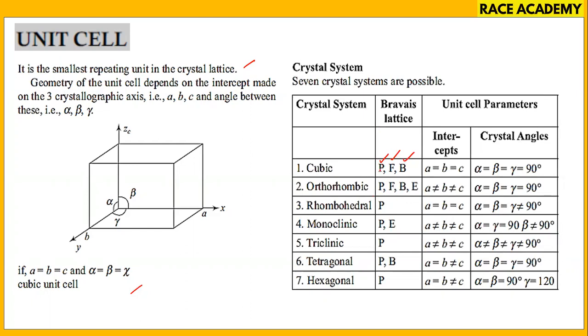Check it, primitive unit cell. In rhombohedral we have primitive, in triclinic primitive, in hexagonal primitive. In these three, only one type of unit cell is there. In tetragonal we have body centered including primitive. So you can observe this difference.